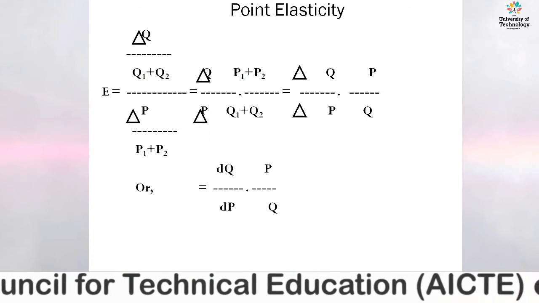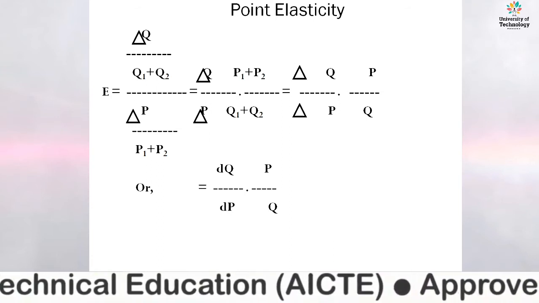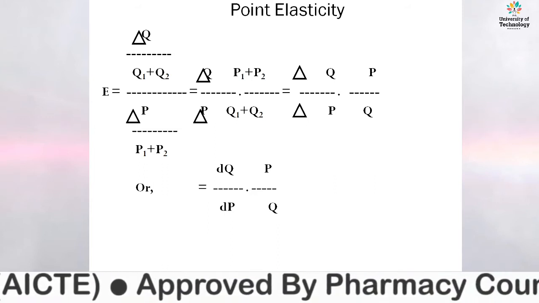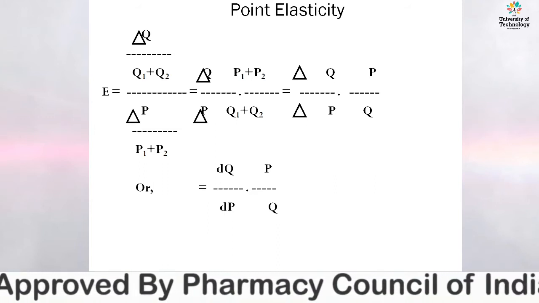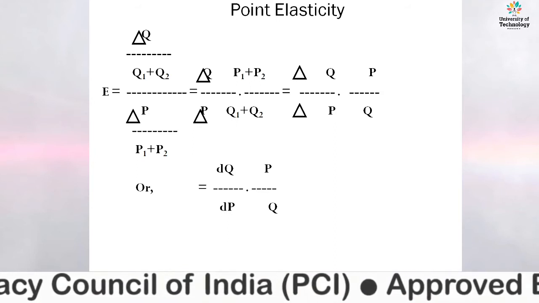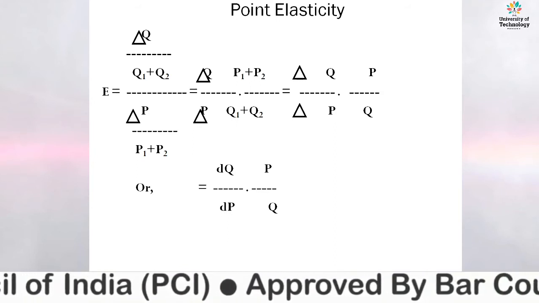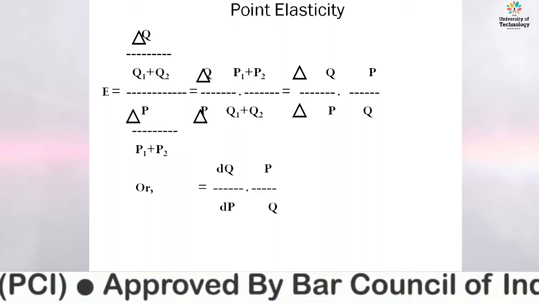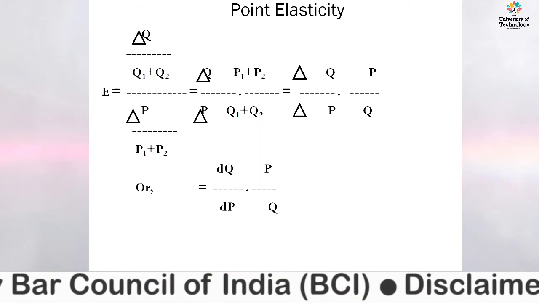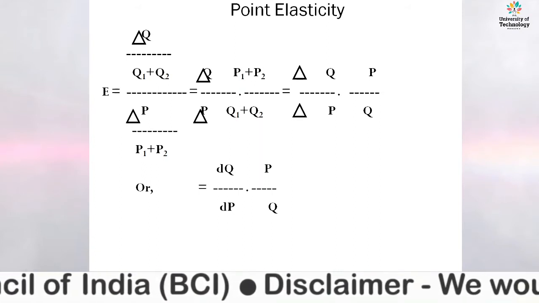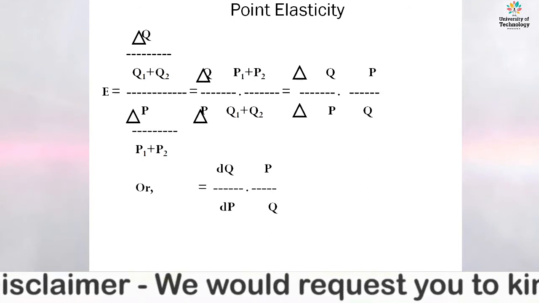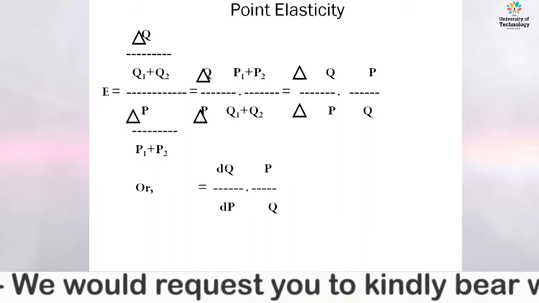Here P1 plus P2 represents total price, and Q1 plus Q2 represents total quantity demanded. In other words, it is defined as dQ divided by dP, where dQ represents the change in quantity and dP represents the change in price, multiplied by price and quantity.